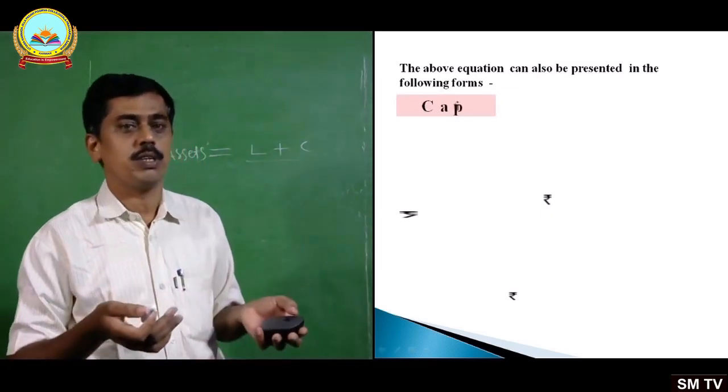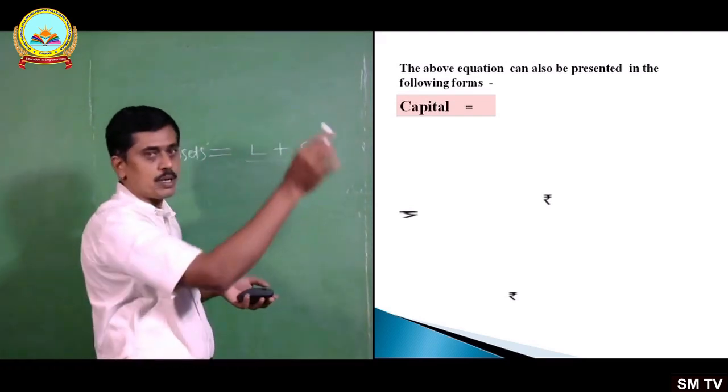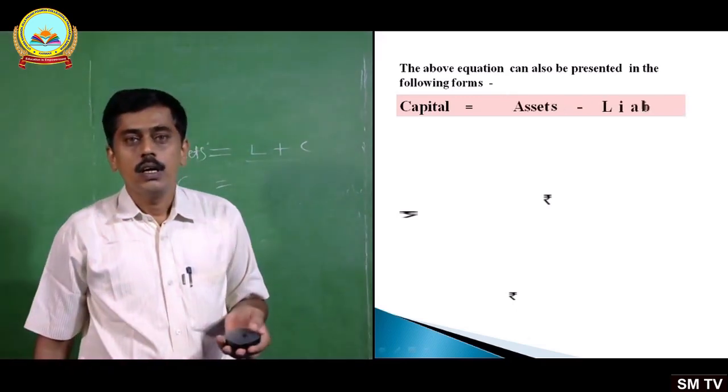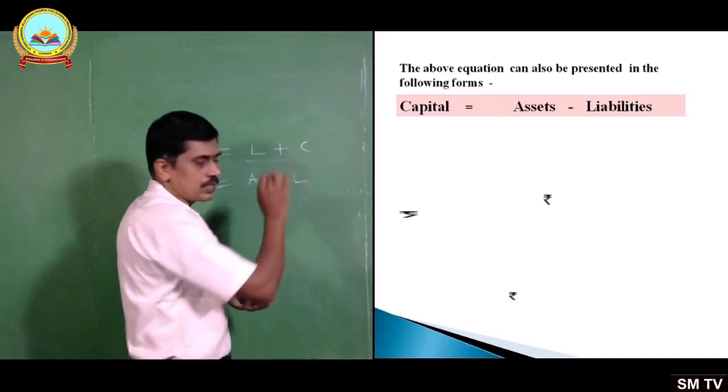One such equation is, when assets equals liabilities plus capital, capital equals assets minus liabilities. This you can understand.